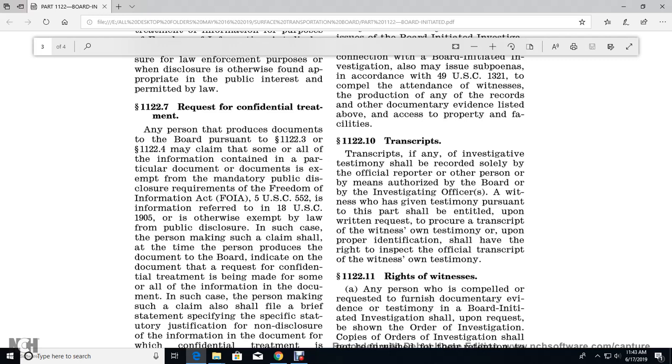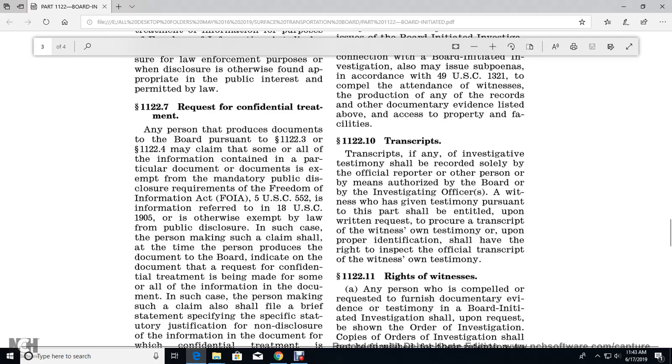1122.7, Requests for confidential treatment and preservation of documents. A person submitting documents to the Board pursuant to 1122.3 and 1122.4 may claim that some or all of the information contained within a particular document is, except for the mandatory public disclosure requirements of the Freedom of Information Act, Title 5 U.S. Code 552, information referred to in Title 18 U.S. Code 1905, or otherwise exempt from public disclosure.